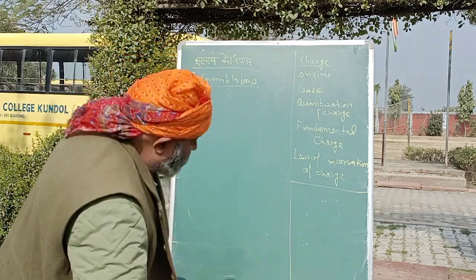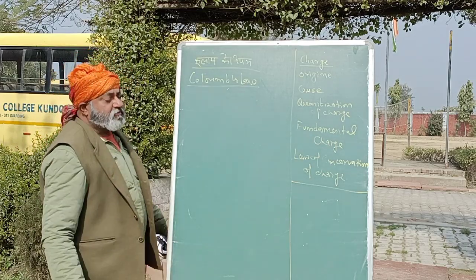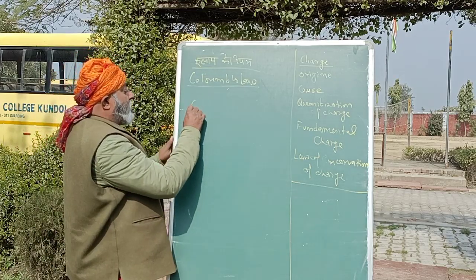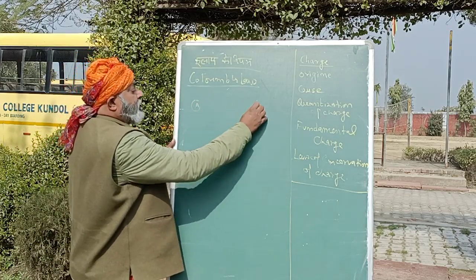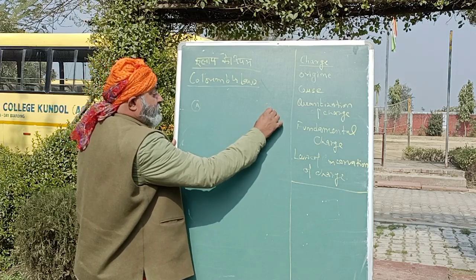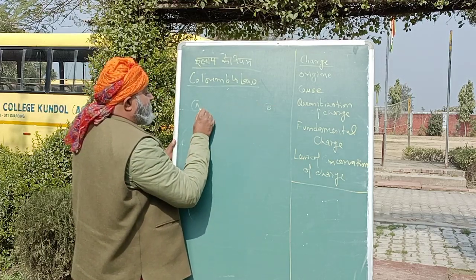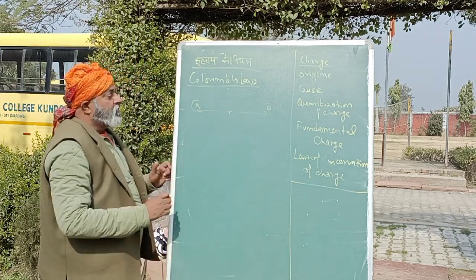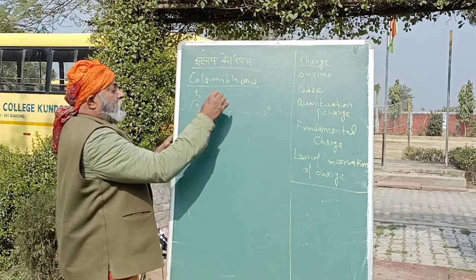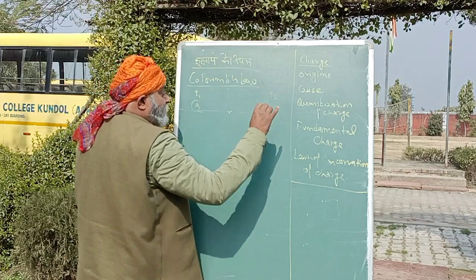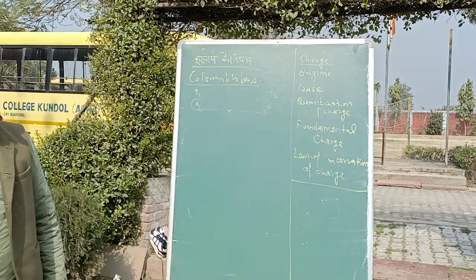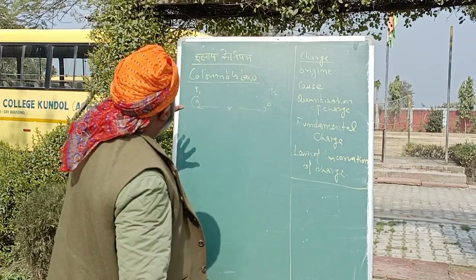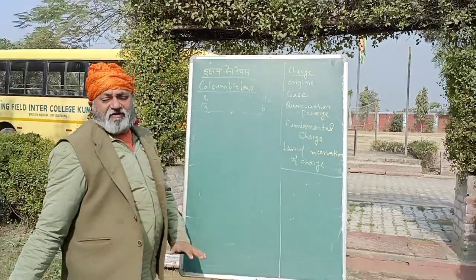So now let us come to Coulomb's law. If we have object A and of course object B, placed at a distance of r, with charge Q1 and charge Q2, they are going to experience some force.